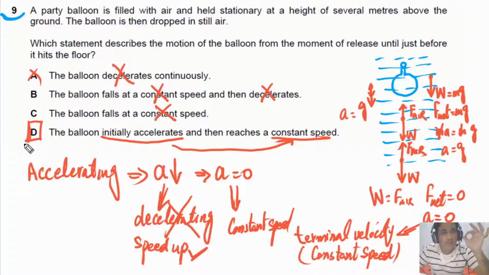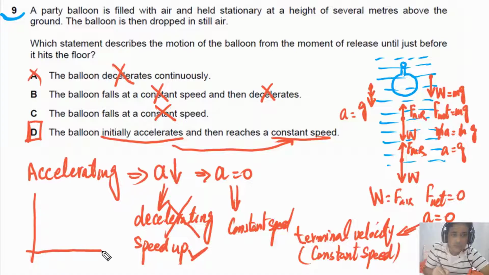Very important concept you need to understand. If acceleration decreases, it doesn't mean that speed is decreasing. It means body is still speeding up, but the rate of increase of speed is decreasing. If we sketch graph for this one, we can see the shape of the graph. If we take V on y-axis and we take T on x-axis. So in this case, acceleration of the balloon is decreasing. It means the gradient of this curve will decrease, and finally it is horizontal. It has reached maximum speed. So this is what is happening, and this one is called VT, terminal velocity.